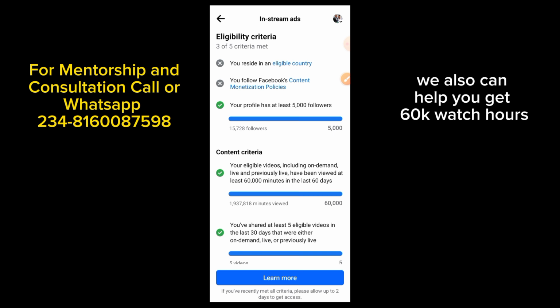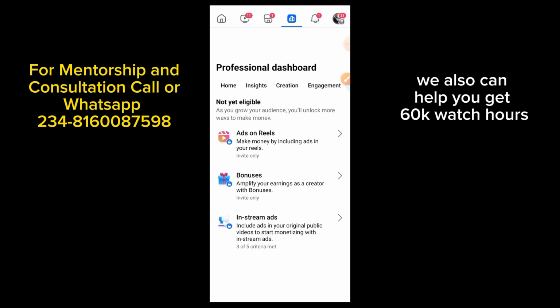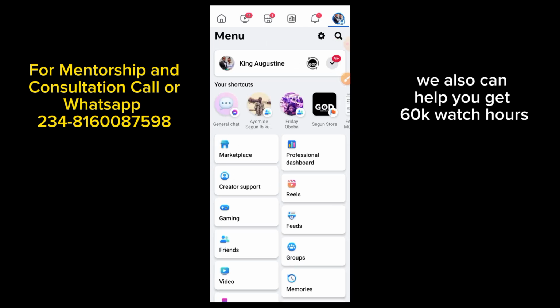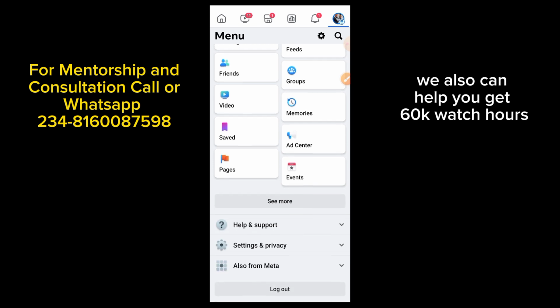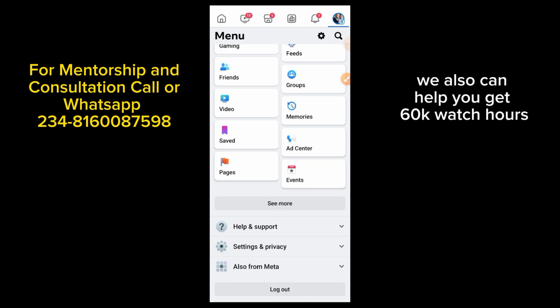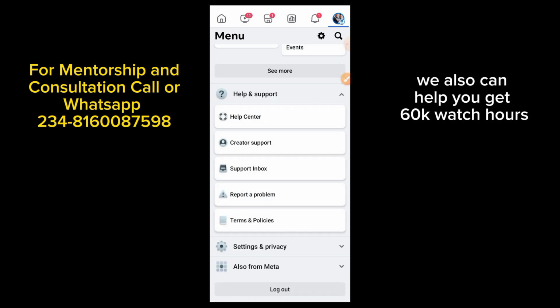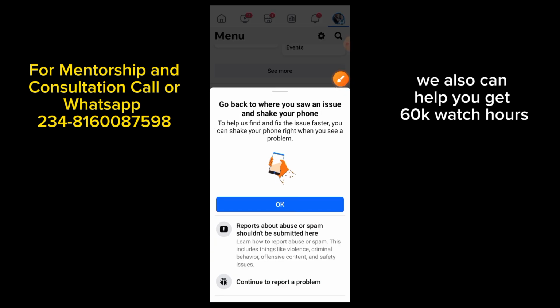So you come to your settings here. You want to come to this guy here. Once you come to this guy, just scroll down. You will see something like help and support here. Just click on help and support. Then you will see report a problem here. Let me just try to circle it if you can't see it. This is report a problem here. Click on report a problem.